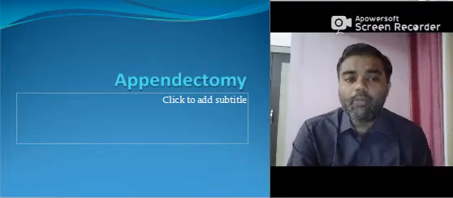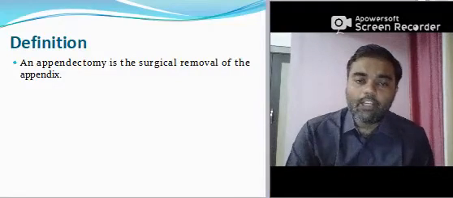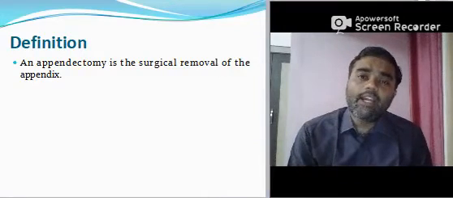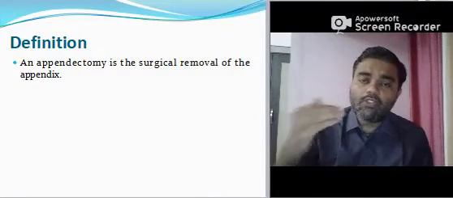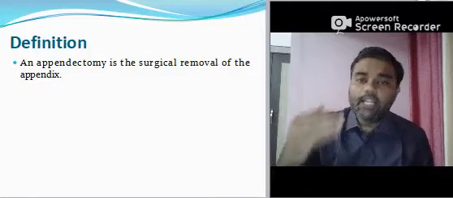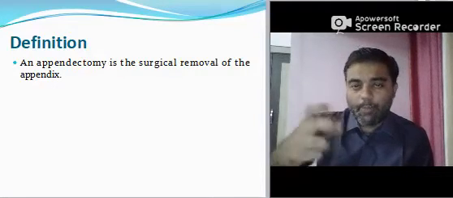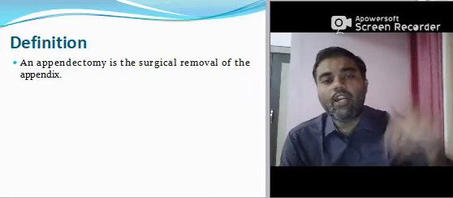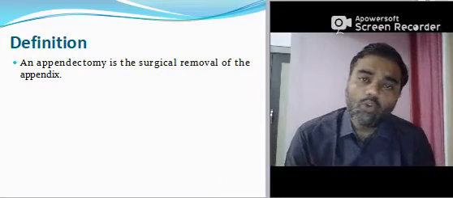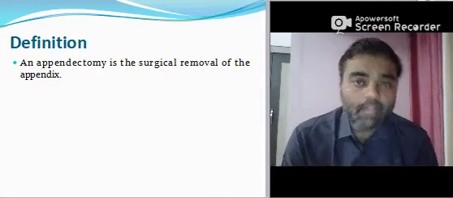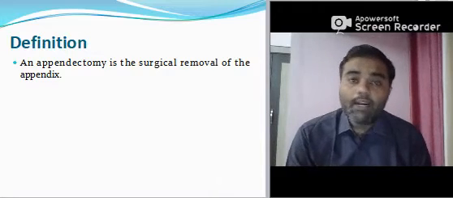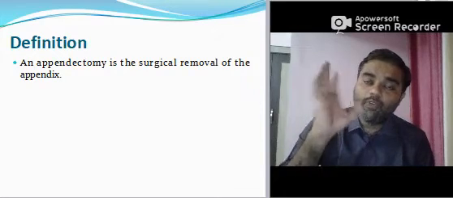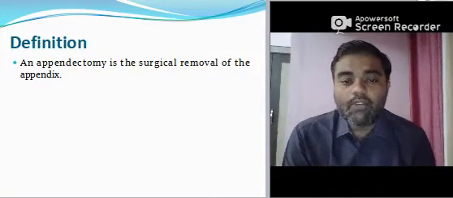First you should know what appendectomy is. Whenever you write in the paper, go with the sequence: definition, clinical features, pathophysiology, like a perfect sequence. It is not good to suddenly write physiotherapy management and then suddenly clinical features. It doesn't look good and it will not give marks. Definitely it is right, but it does not give perfect marks. Perfect presentation gives perfect marks. So let's start with the definition.